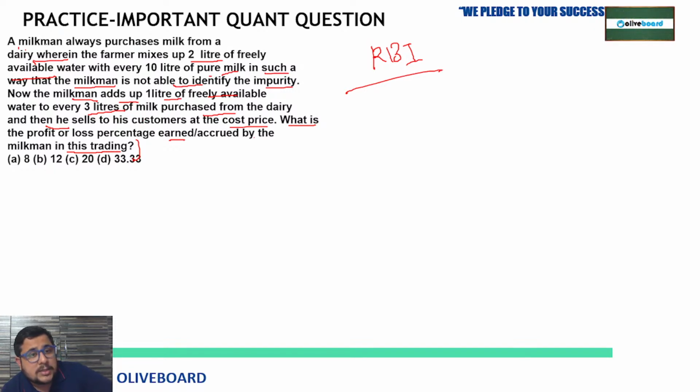So a milkman always purchases milk from a dairy. From the dairy he is purchasing. Clear? Wherein the farmer mixes up 2 liters of freely available water with every 10 liters, so 10 liters pure milk plus 2 liters water.